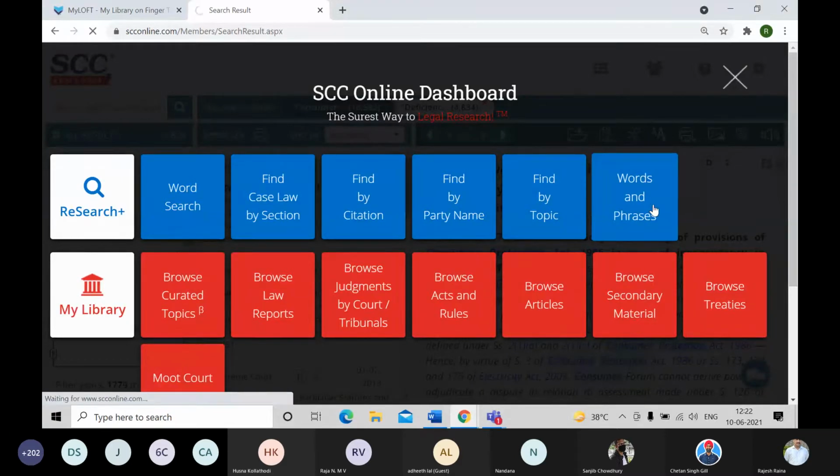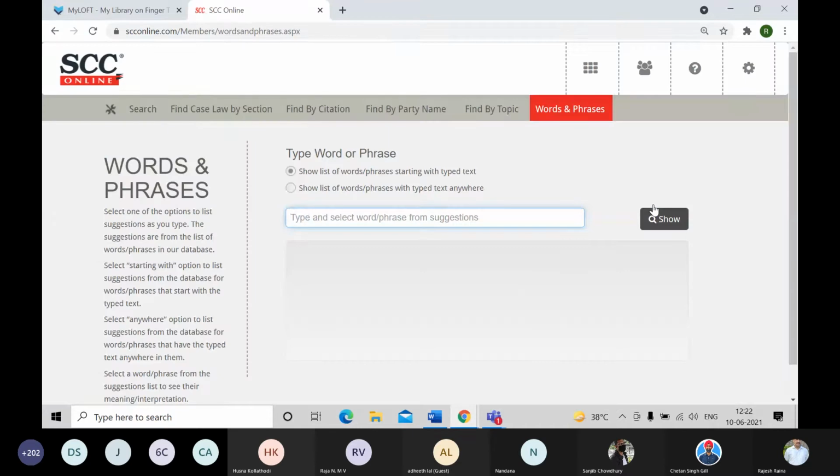Now in words and phrases, what you do is you enter the legal words or phrases of which you get the definitions. Now these definitions, whether they are defined in the statutory law, in the act itself, or maybe in the judgments, those definitions will be available to you in this segment. Now let me just show you one. So let's take one like cyanide.